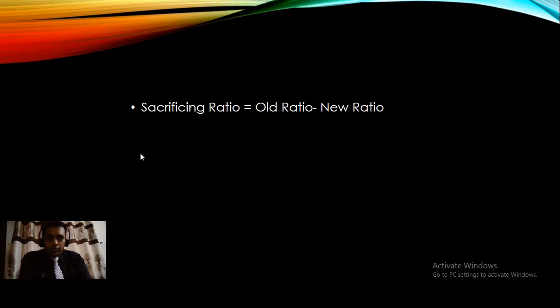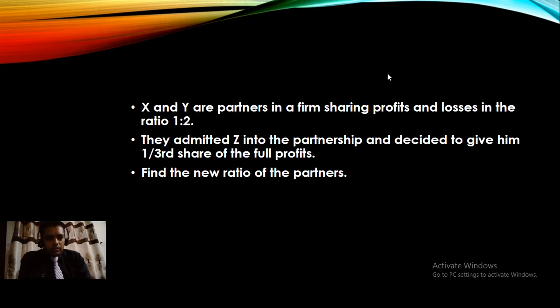The sacrificing ratio formula equals old ratio, whatever the partners were getting earlier, minus the new ratio. Or, to calculate the new ratio, from the old ratio we subtract the sacrifice ratio. So if the old ratio is 50-50 and the new ratio is only 30%, that means 20% has been given up by the old partner. So old ratio minus sacrifice ratio will be the new ratio. This can be the new formula.